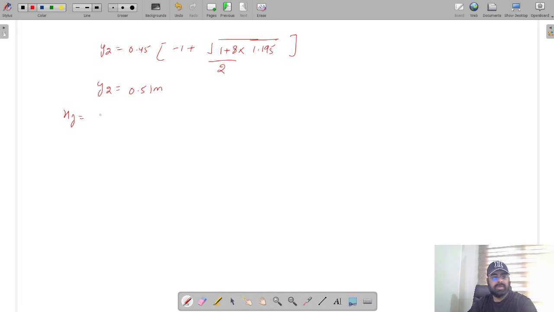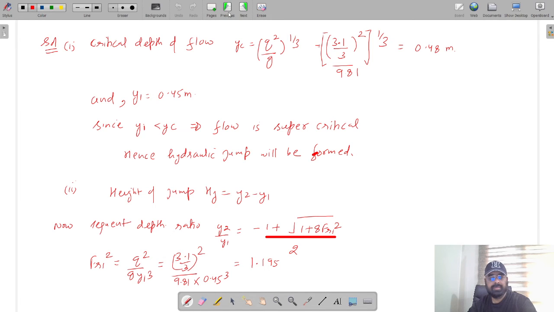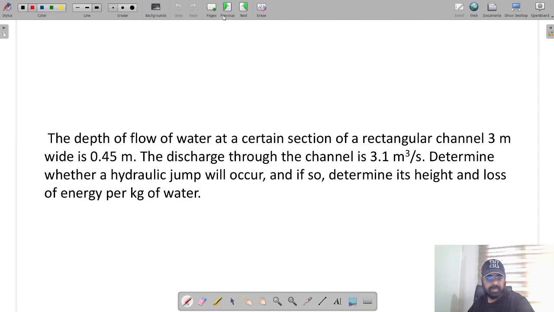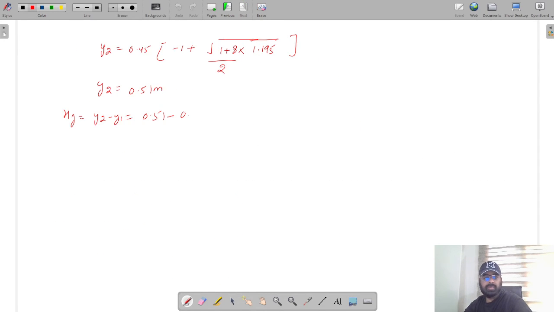So height of the jump, which is equal to y2 minus y1, is equal to 0.51 minus 0.45, since y1 is given to be 0.45 meter.